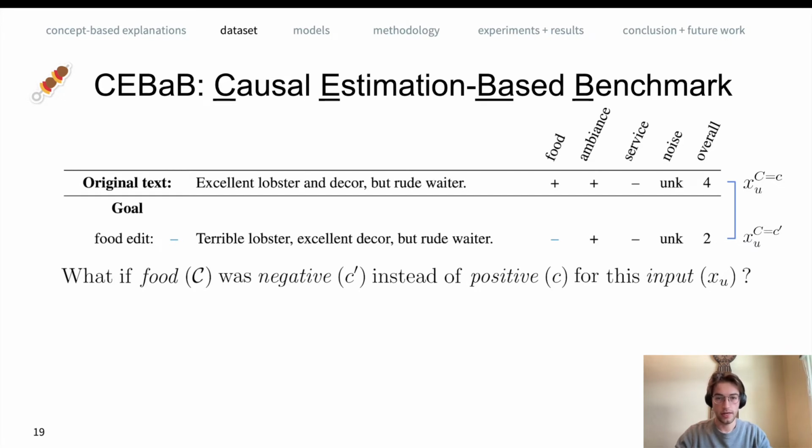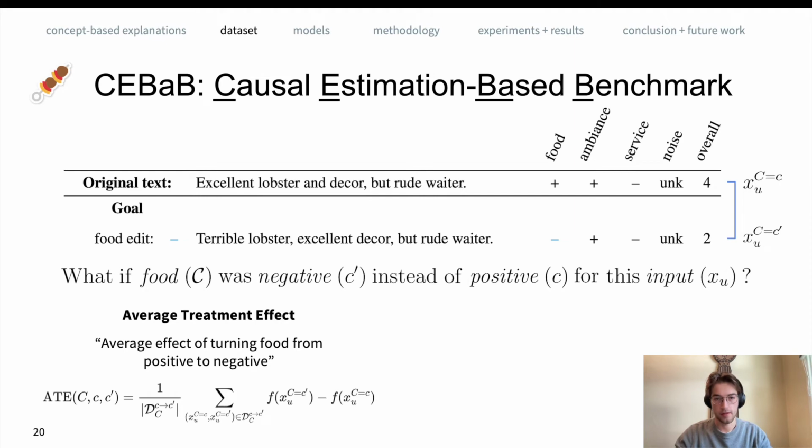So the large C here denotes the concept on which we intervene. The small c is the concept value before intervention, and C prime is the value after intervention. The first thing we can do, just to understand our dataset a bit better, is to observe the average treatment effect. The average effect of turning food from positive to negative is calculated by aggregating the difference in true sentiment labels over all pairs associated with this intervention.